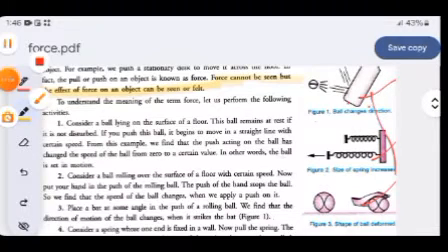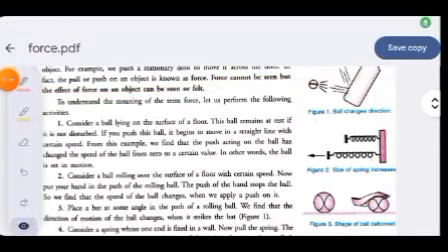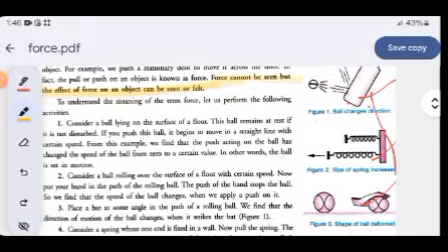Now moving forward, here are some examples to understand the term force. So, for example, if you have a ball on the surface, the ball will remain at rest. The ball will remain at rest until or unless you apply a force.